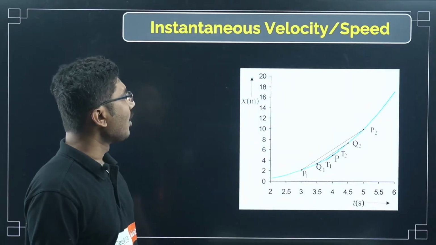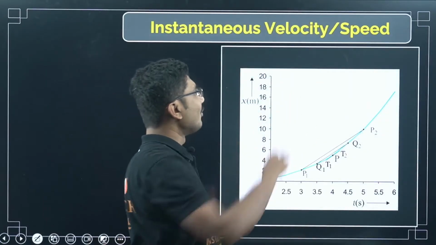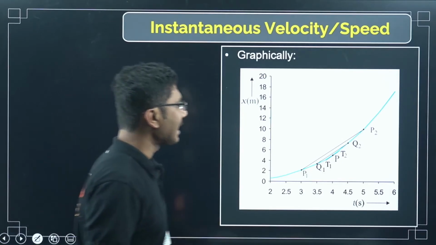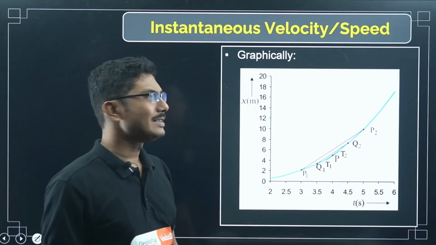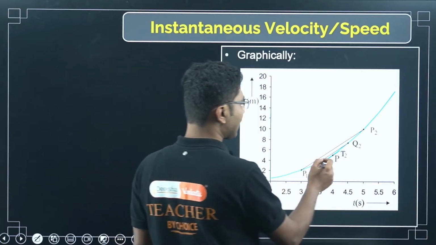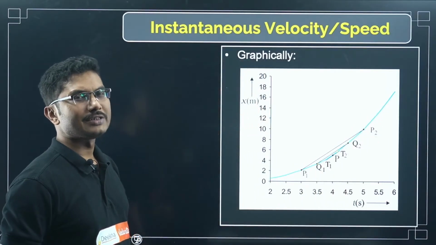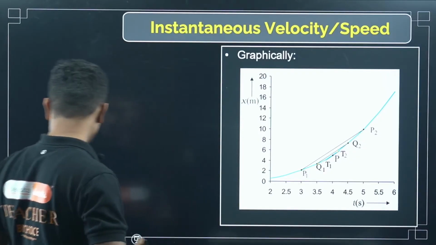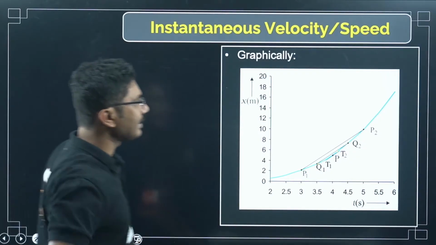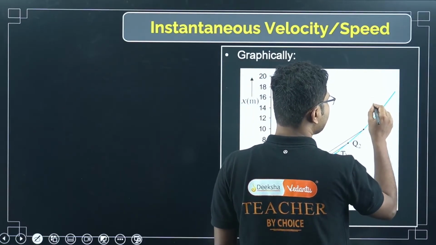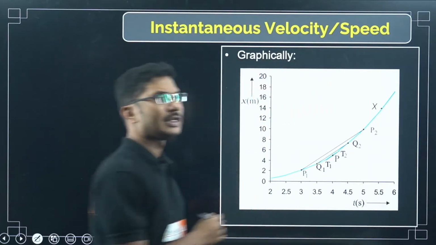Now, when a graph is given, what we have to see is what the velocity is at, say, point P1 or Q2. There are different points given and you are asked to find the instantaneous velocity. So how can you do that? To find the instantaneous velocity on a graph, suppose we are trying to find it at some other point, say X.